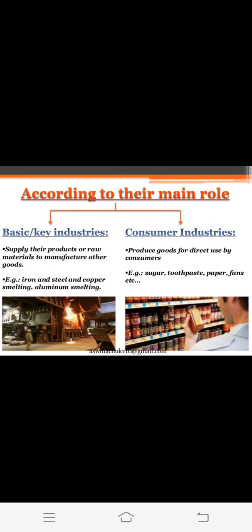Then, according to the main role, what is the main role in the market. Basic and key industries. Basic industries means every second person uses the thing. Key industries supply their products or raw materials to manufacture other goods, meaning those industries which supply goods or raw materials to produce another product. For example, iron and steel, copper smelting, aluminum smelting.